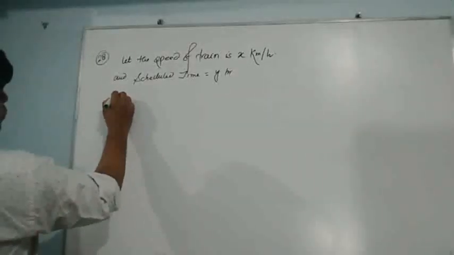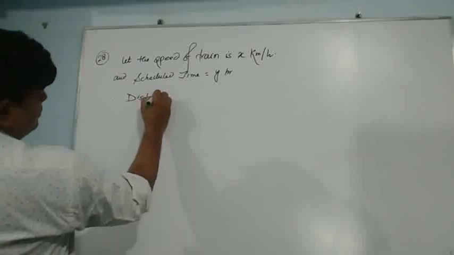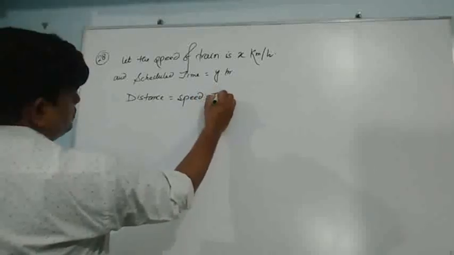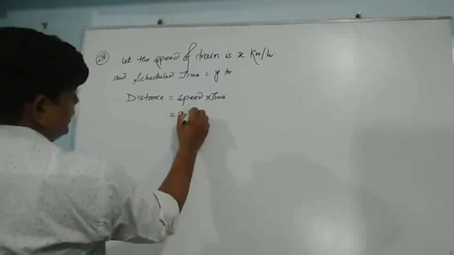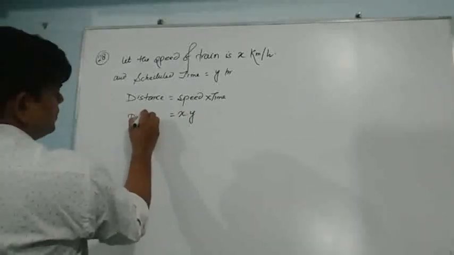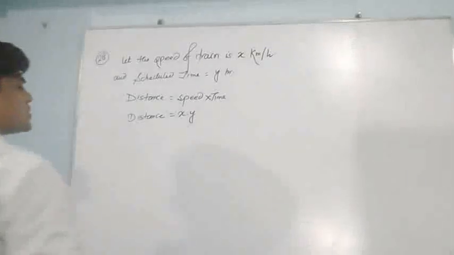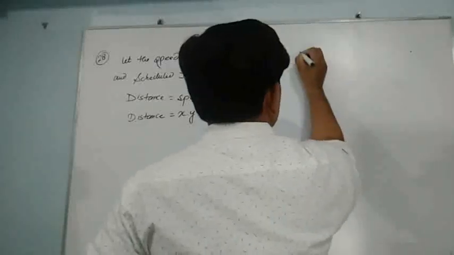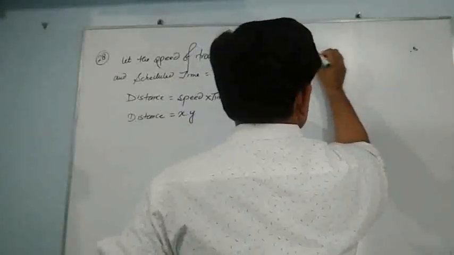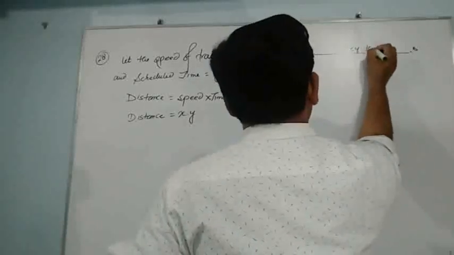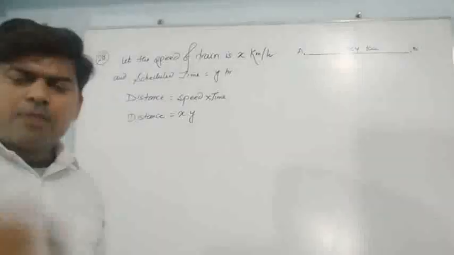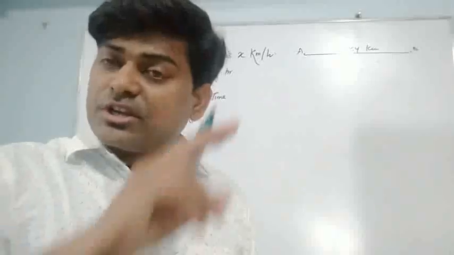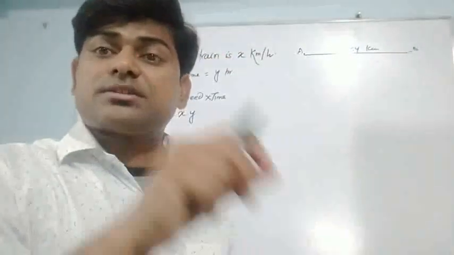So what can I write? Therefore, distance is equal to speed into time, so distance can be written as x into y. This is the distance covered by the train. Now I want to make it a little more clear. Suppose this is A and this is B, and the distance between A and B we have taken as xy kilometers. Now I am going to change the speed of the train, then time will change. Distance will never change. Distance will remain constant, and that is xy only.